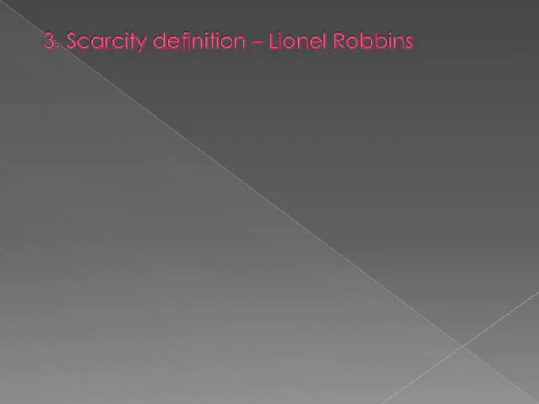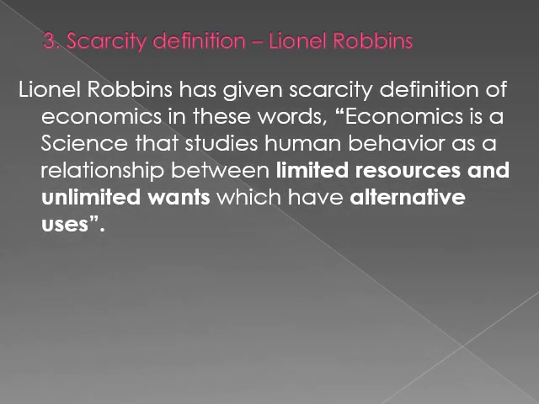Our next definition that we're going to talk about is the scarcity definition. This definition is given by Lionel Robbins. According to Lionel Robbins, economics is a science that studies human behavior as a relationship between limited resources and unlimited wants which have alternative uses.